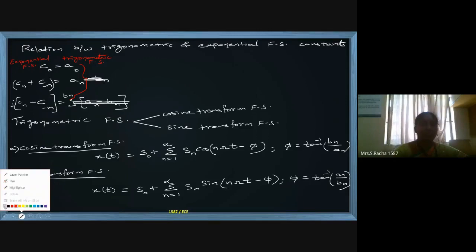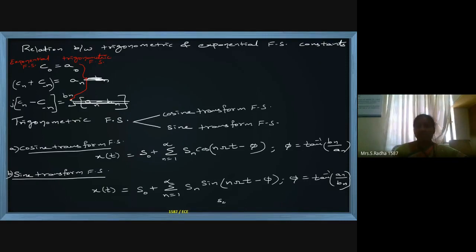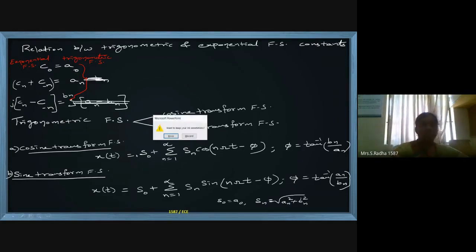So here, whatever we have taken in both of these equations, S0 is nothing but A0 and Sn is nothing but the square root of An square plus Bn square. And that is how we are converting the trigonometric Fourier series to the cosine and sine Fourier series. We are putting the equivalent S0, Sn values in order to convert.